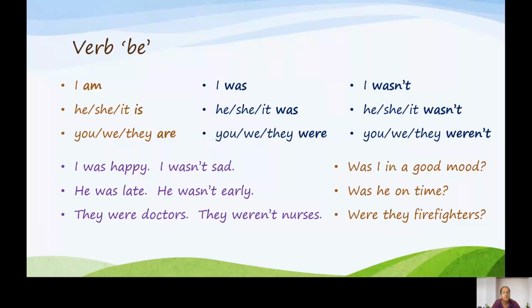All other verbs are different. We'll start with regular verbs. They end in ed, but irregular verbs have different endings or forms. There's a lot of irregular verbs in English, unfortunately, and you just have to learn them.